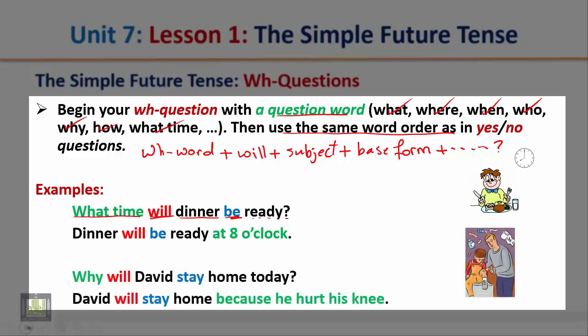Another example. Why will David stay home today? Notice that this question starts with a question word, followed by the helping verb will, followed by the subject, followed by the base form of the verb. After that, complete the question. The answer, David will stay home because he hurt his knee. So, as you have noticed, we start the WH questions with a question word, followed by the helping verb will, followed by the subject, followed by the base form of the verb. After that, complete the question.